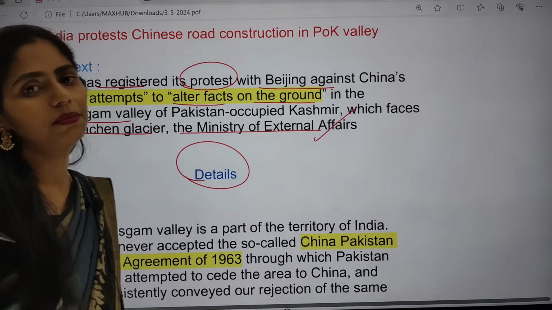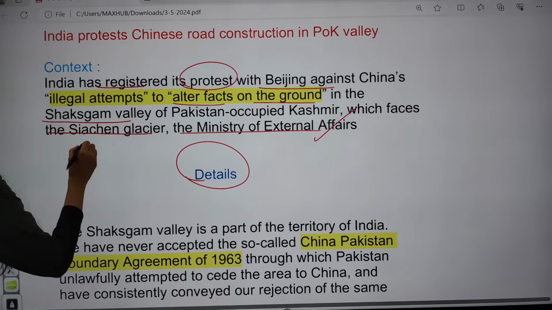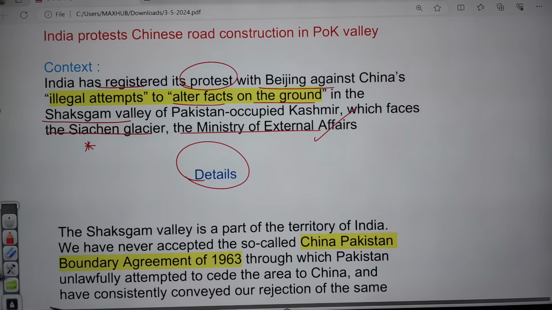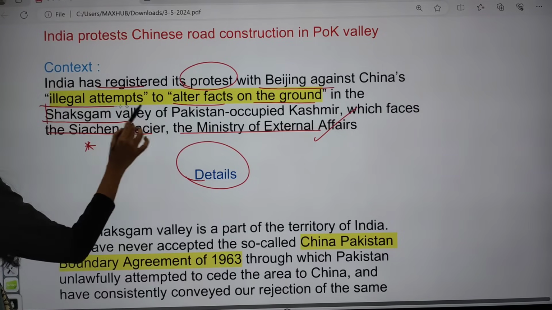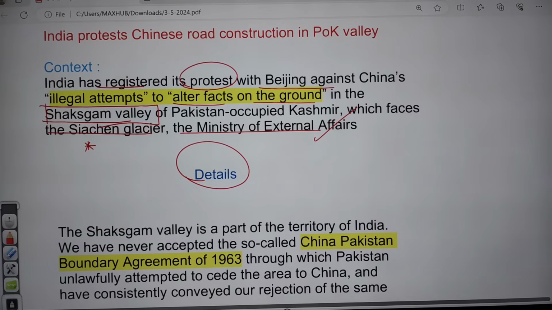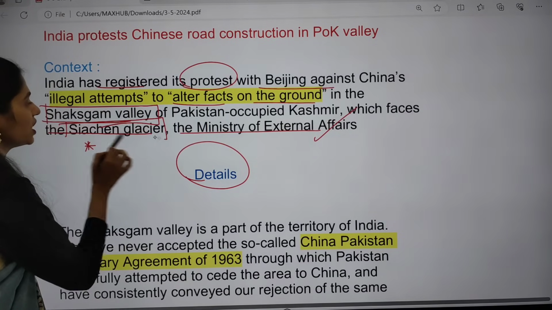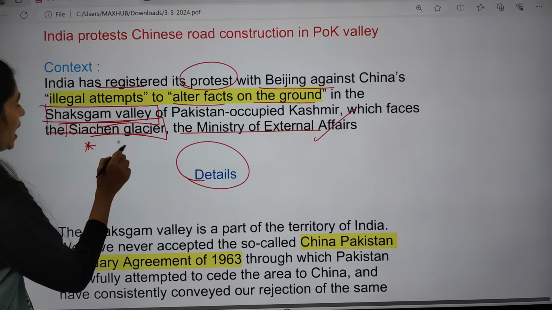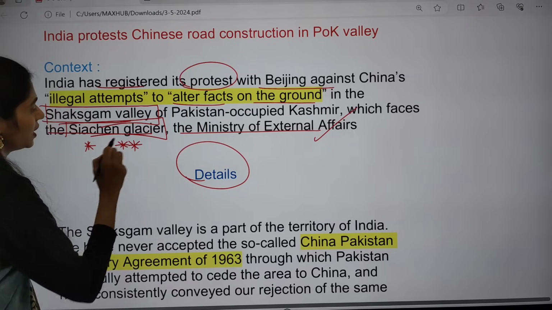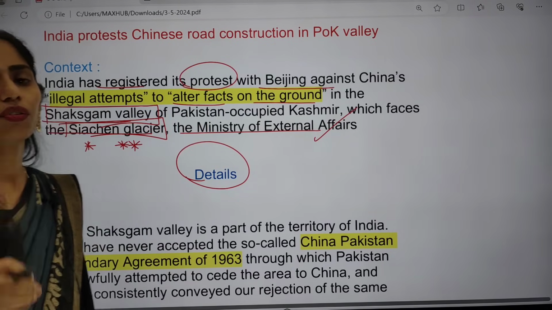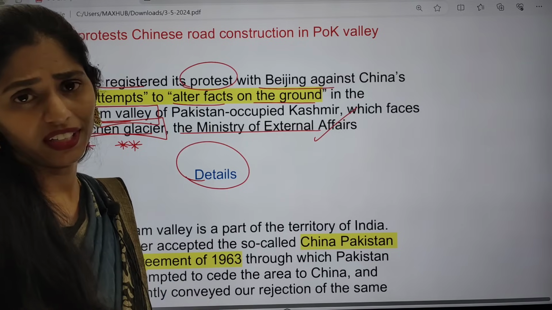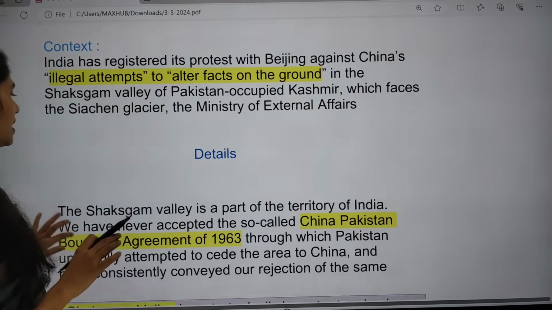Later on we are going to see the basics, and here you have to see the map. The map is very important, especially you have to see where exactly this Shaksgam Valley is located and where the Siachen Glacier is located. This Siachen Glacier is a very tough area where our security forces are guarding. Yes, now let us see the details.